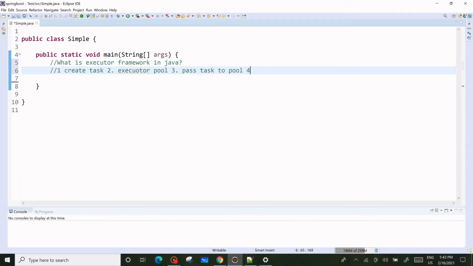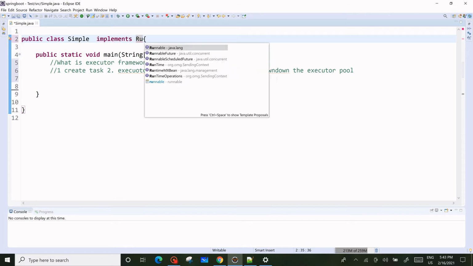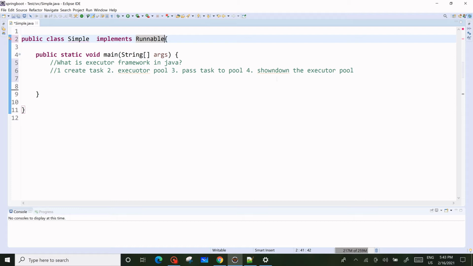Next we will close the executor. To shut down, we have to call shutdown on the executor. So these are the steps we will follow. Let's understand them with a program. Our class is a simple class, and it implements the Runnable interface. Everyone knows that to create a thread, we have to implement the Runnable interface.